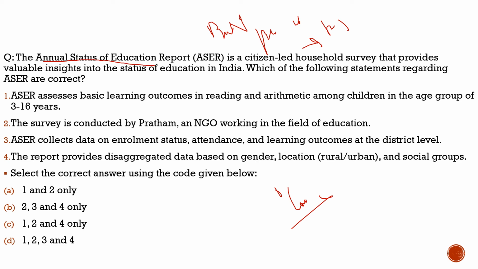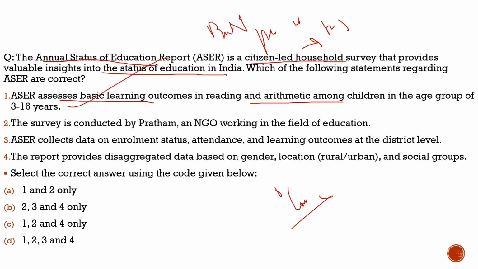So what becomes important for us with respect to prelims is this Annual Status of Education Report, which is the ASER report. Let's know what it is about. Here the question says ASER is a citizen-led household survey, 100% correct. It provides valuable insights into the status of education in India. Which of the following statements regarding ASER are correct? First statement, ASER assesses basic learning outcomes in reading and arithmetic among children in the age group of 3 to 16, 100% correct. Nothing wrong with the statement.